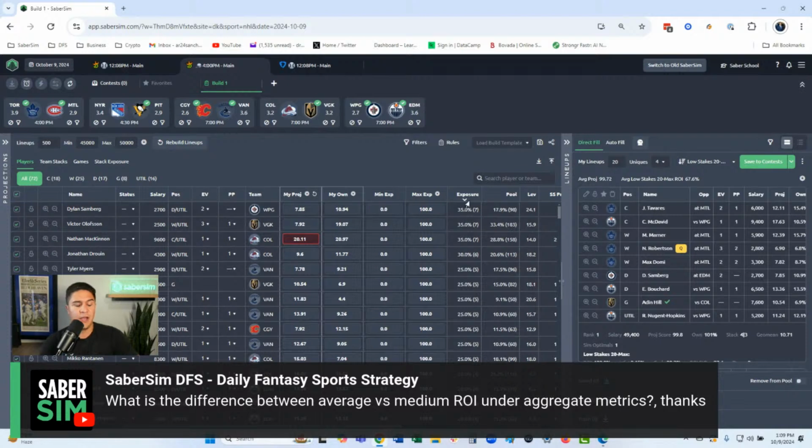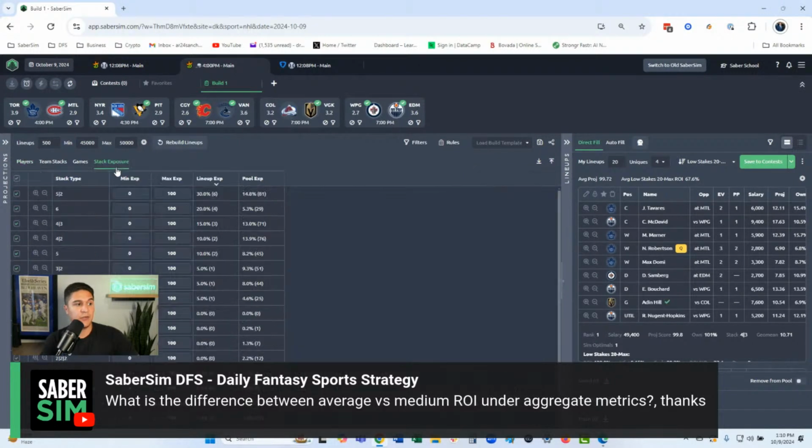No player in more than 35% of my lineups. The players that are at 35% are 20% owned, 19% owned, 11% owned, right? So these leverages aren't that big. I'm still taking some stands, but my metrics look good. My exposures and my leverages look good.